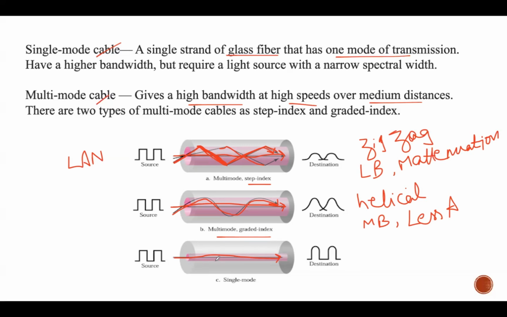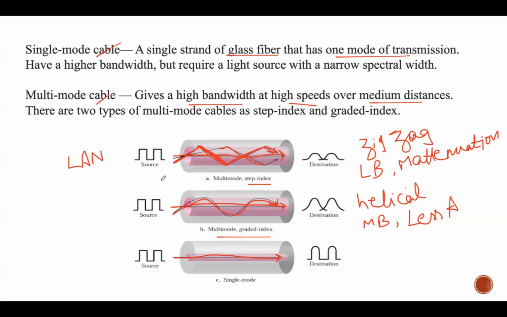The core itself has a small diameter and lower density, making the path of the light almost horizontal or a straight line. The propagation time for all the signals is almost equal, and the delays are also negligible. So this is considered to be the most expensive propagation mode for fiber optics, commonly used for long distance telecommunication lines. So you can just see the similarities between all the three.